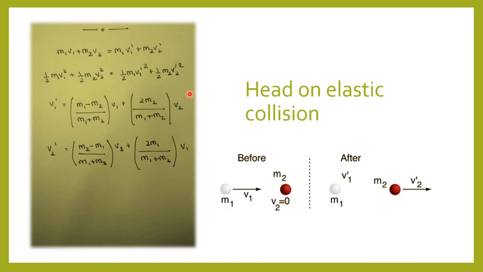Further, a collision is said to be head-on or direct if the directions of the velocity of colliding objects are along the line of action of the impulses acting at the instant of collision. If just before collision at least one of the colliding objects was moving in a direction different from the line of action of the impulses, the collision is called oblique or indirect.